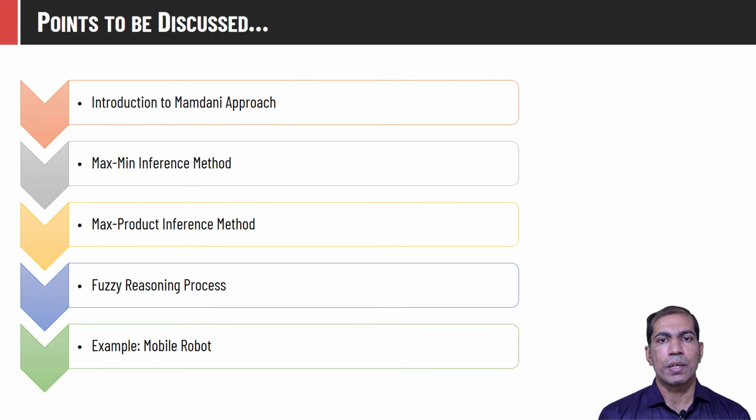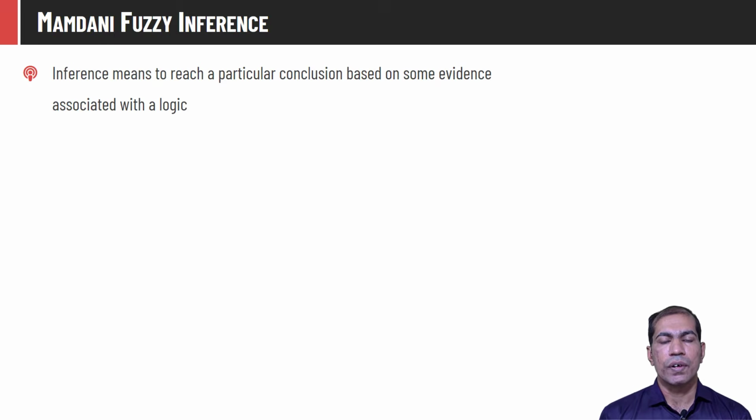In this video I'll be talking about Mamdani fuzzy inference approach. Points which I'm going to cover in this video would be the introduction to Mamdani inference approach, the max-min inference method, max-product inference method, fuzzy reasoning process, and we'll discuss one example of Mamdani approach. Inference means to reach a certain conclusion or decision based on some proofs or logic.